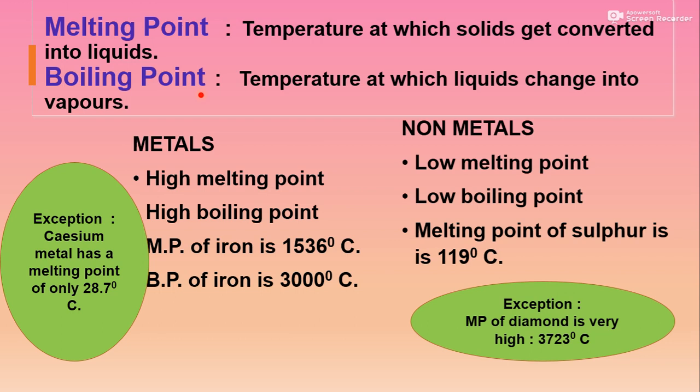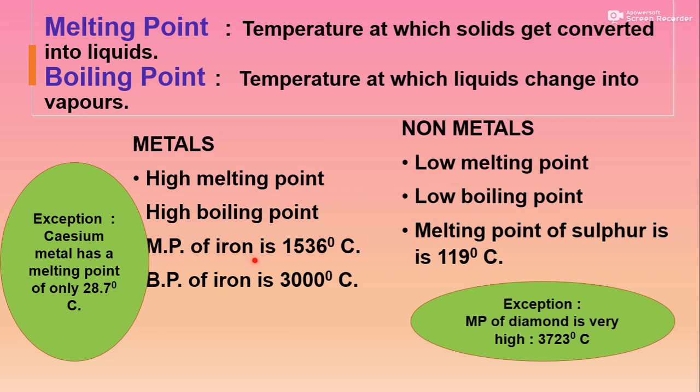Like we know that metals are hard, so the melting point is high with the metal. So metals have high melting points as well as high boiling points, whereas non-metals have comparatively low melting points and low boiling points. There are some examples given in your book also.